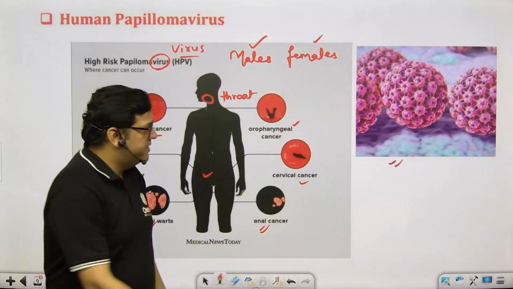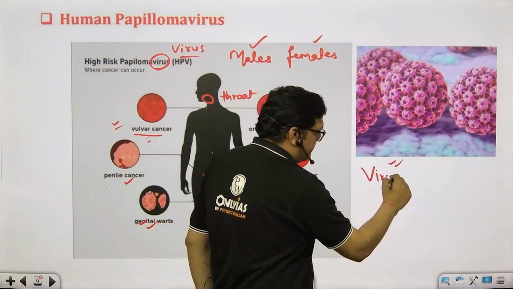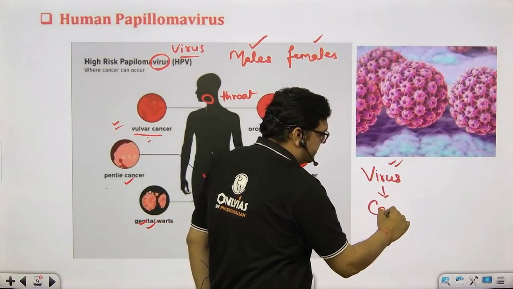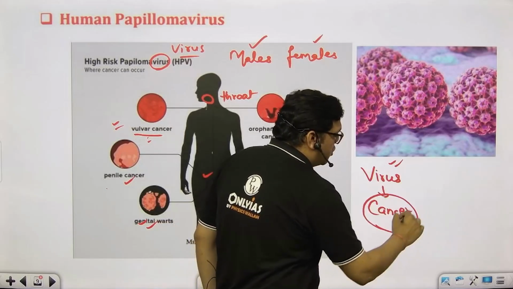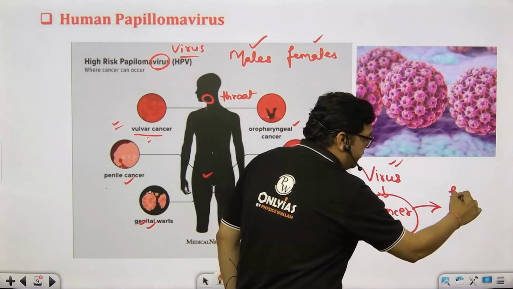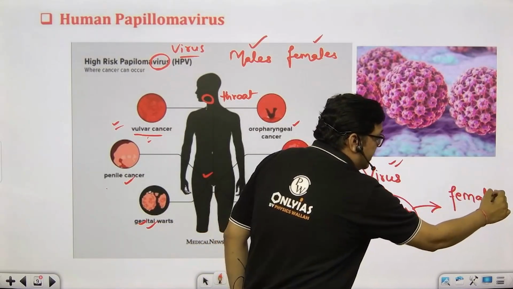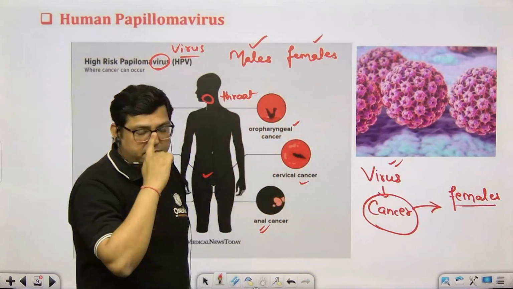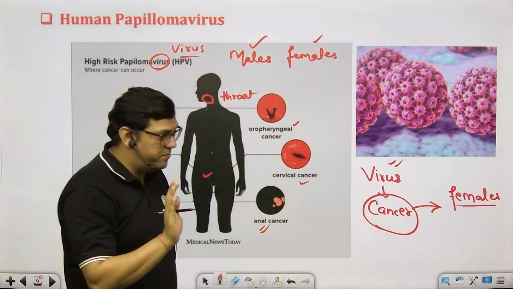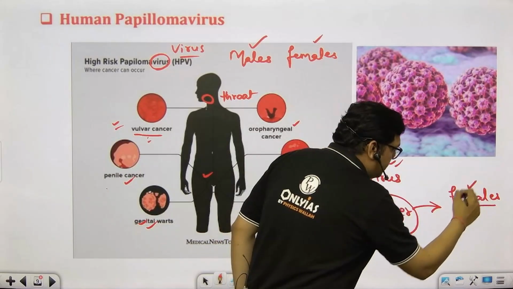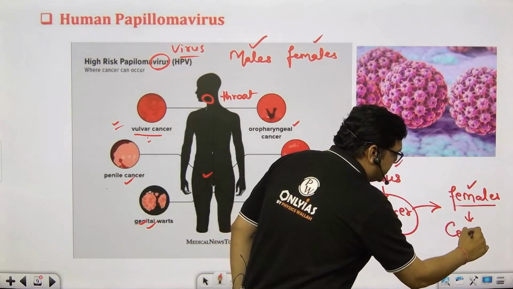Most commonly, this virus causes cancer, and most commonly this condition is seen in females. I am repeating myself: it is seen in both males and females, but most commonly in females, in the cervix area.